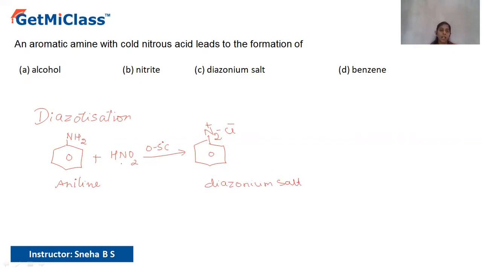Therefore, if it is an aromatic amine treated with nitrous acid, you are going to get a diazonium salt. If it is an aliphatic amine treated with nitrous acid, you will get a diazonium salt, which immediately converts into an alcohol. Therefore, the final answer for this question is option C, that is, diazonium salt is formed when an aromatic amine is treated with nitrous acid.